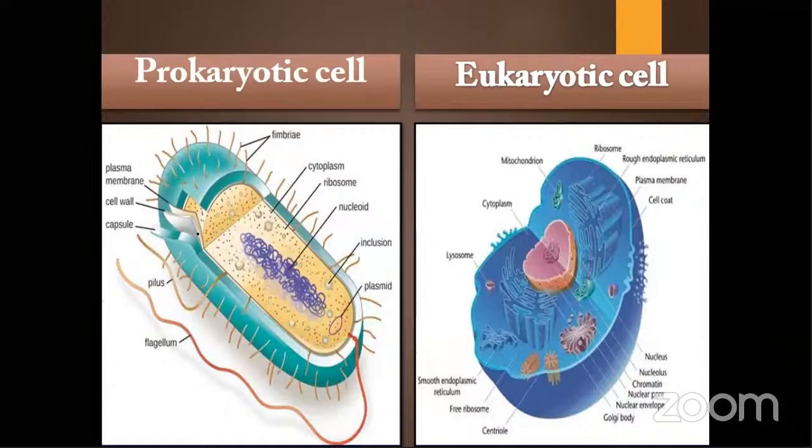So moving next to the cell types, we have two types of cell, basically prokaryote and eukaryote. If you just divide the cells broadly, you can see two types of cell, prokaryote and eukaryote. We all belong to the eukaryote type. Whether it is a prokaryote cell or eukaryote cell, they have certain properties. Like the size of the cell is determined by several factors, like the nucleocytoplasmic ratio. Nucleocytoplasmic ratio means how much nucleus can possibly be there for a particular size of cell.